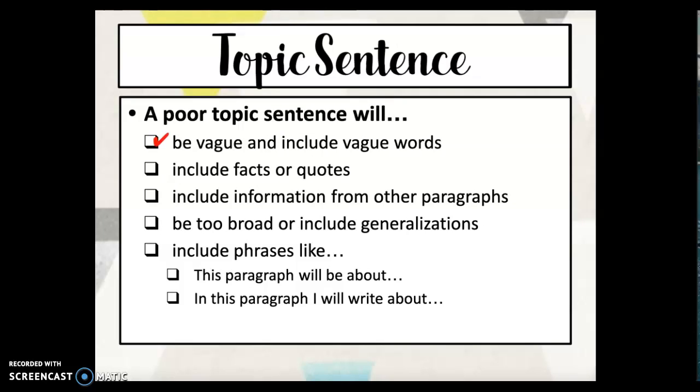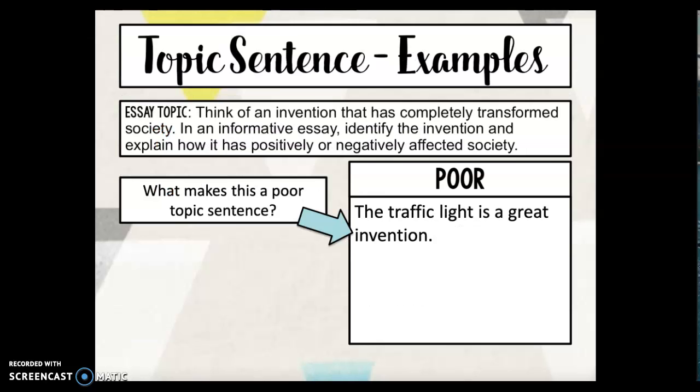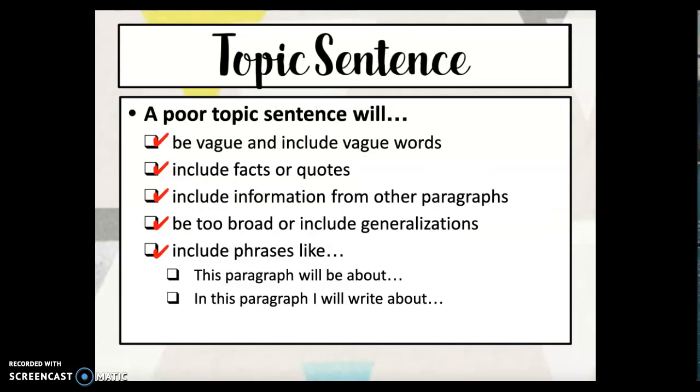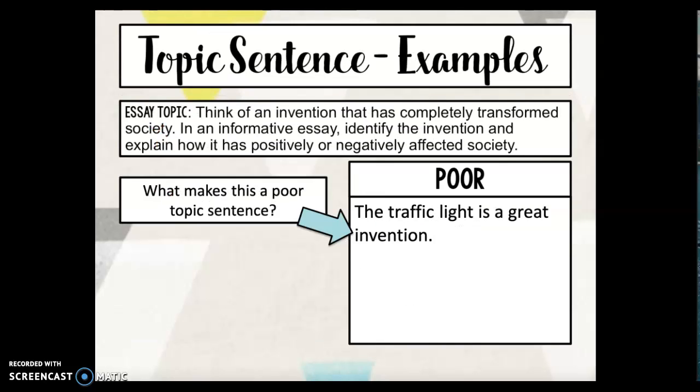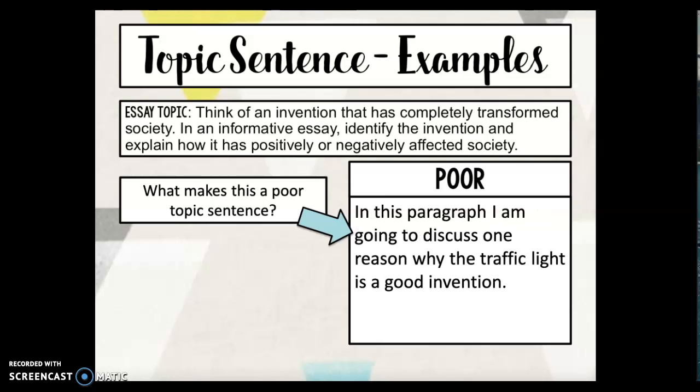So a poor topic sentence will be vague and include vague words. You want to make sure that you are specific. Include facts or quotes. That's something you want to avoid. Include information from other paragraphs. This paragraph should be focused on one central idea. Be too broad or include generalizations, and include phrases like "this paragraph will be about" and "in this paragraph I will write about." So here is our example of a poor topic sentence. "The traffic light is a great invention." It's just a little bit too vague.